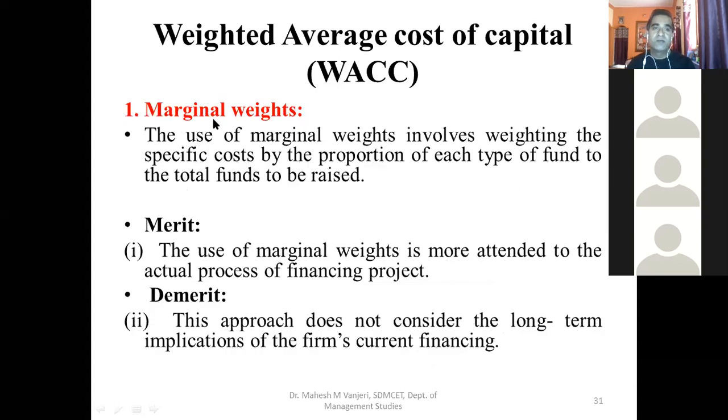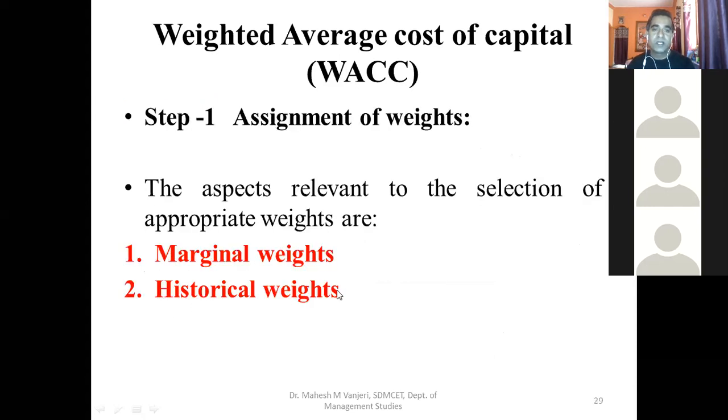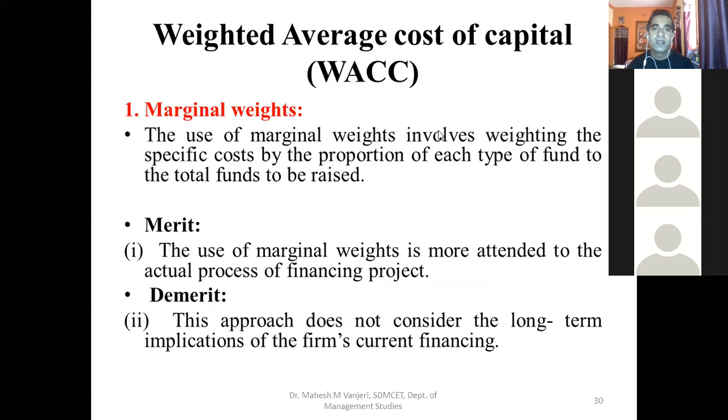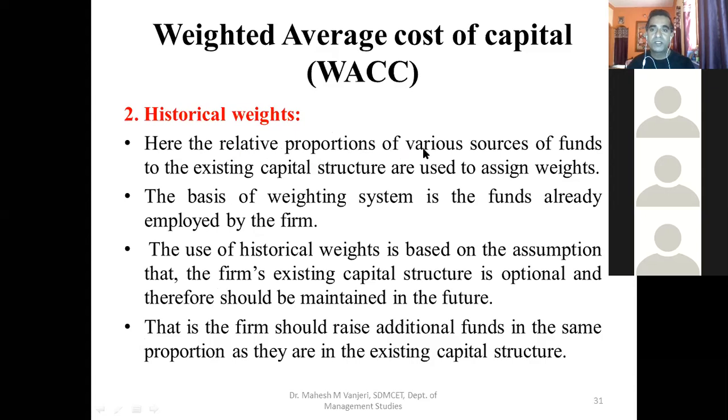The second type of weights which can be used while assigning the weights is historical weights. Here, the relative proportions of various sources of funds in the existing capital structure are used to assign weights. The basis of the weighing system is the funds already employed by the firm. The use of historical weights is based on the assumption that the firm's existing capital structure is optimal. Sorry, it's not optional. It is optimal. I repeat, it is not optional.